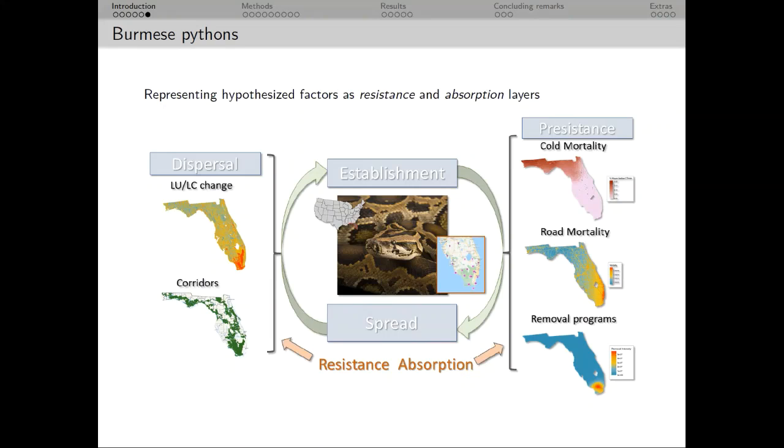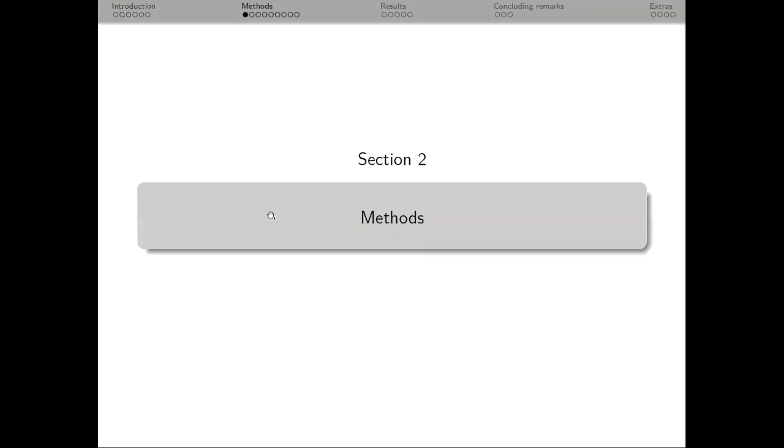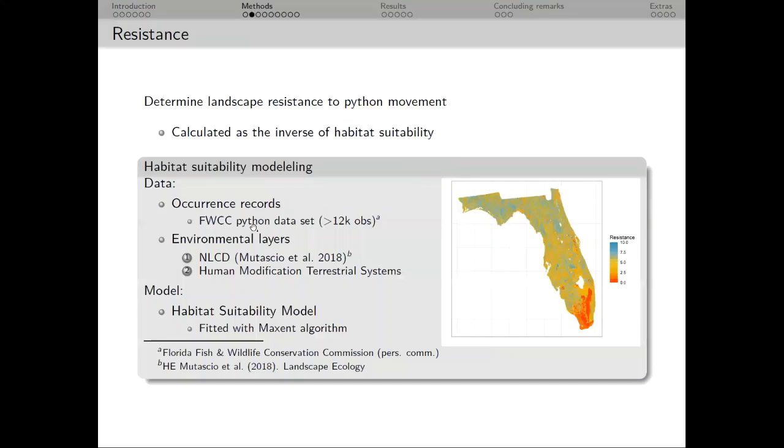And the idea here is that we can represent these factors as resistance and absorption layers to directly evaluate their contribution to the spread of pythons. Now I want to work through some of the methods for this model, beginning with the resistance layer. For this, I'm treating landscape resistance as the inverse of habitat suitability, often referred to as conductance.